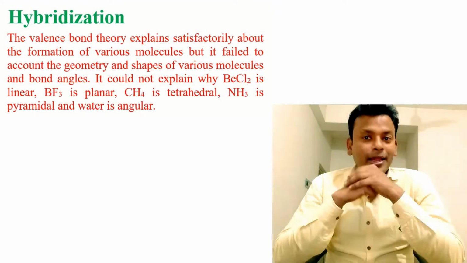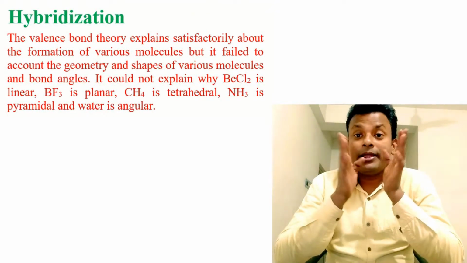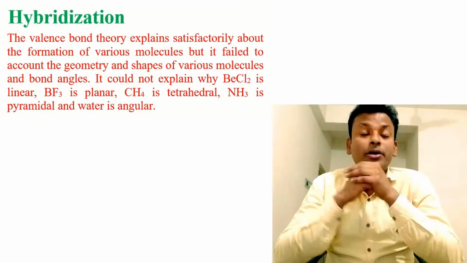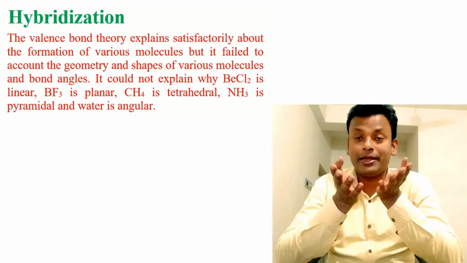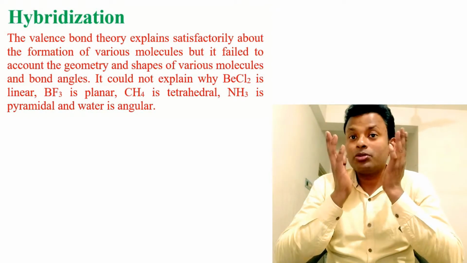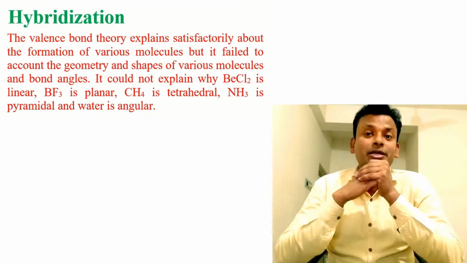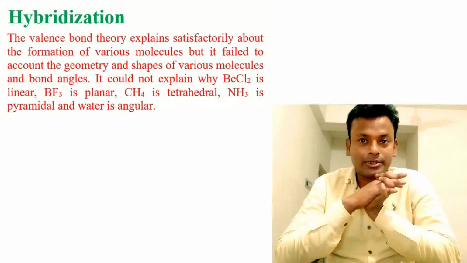Now, the valence bond theory explains satisfactorily the formation of various molecules, but it failed to account for the geometry and shape of various molecules and also bond angles.